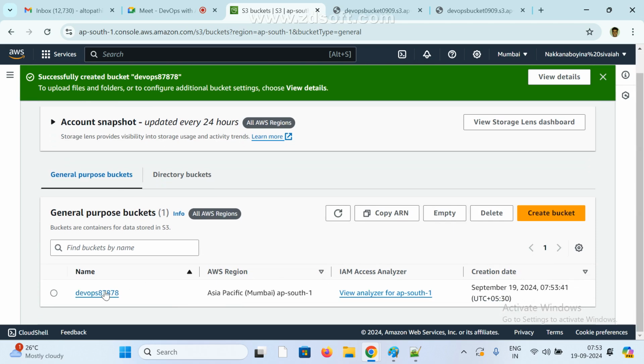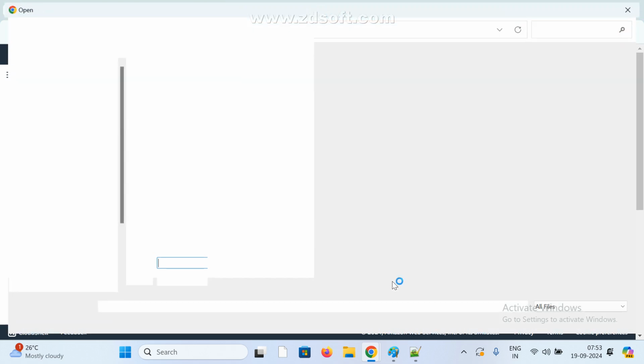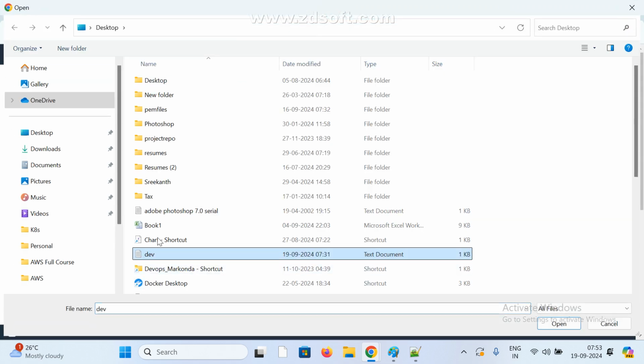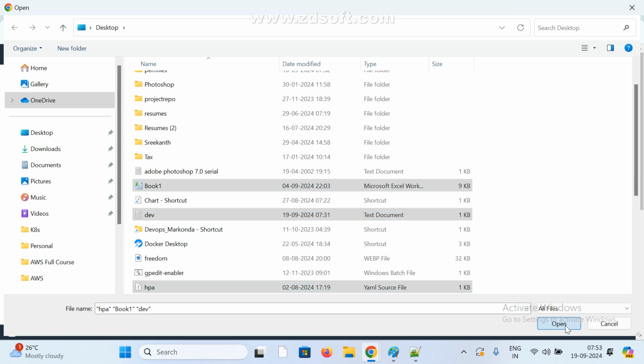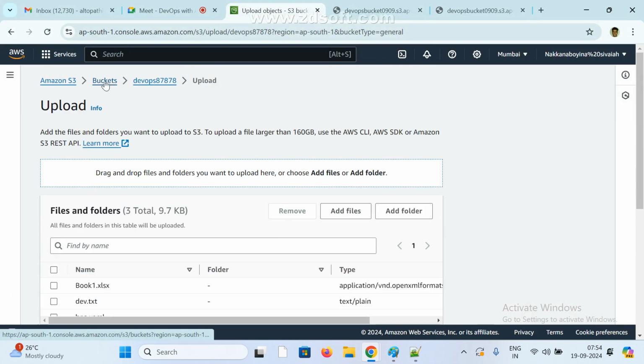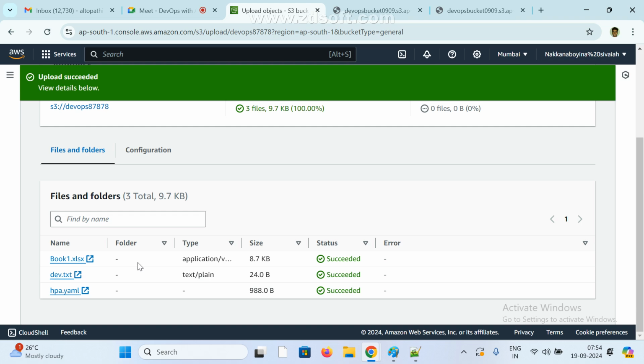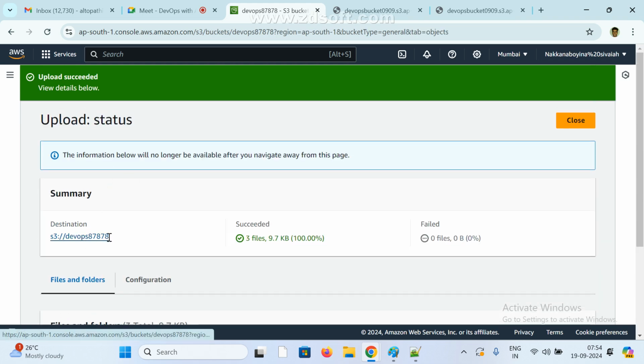I'm going to upload. Click on this bucket name, then upload, add files. I'm going to add multiple files. Okay, three files added. Now check it here. Now I need to upload. See here, three files uploaded, and go to the bucket.